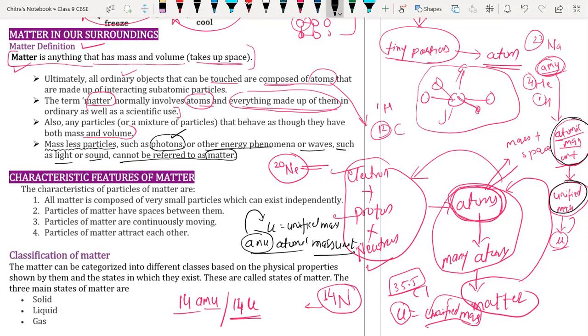By definition, matter is anything which has mass and occupies space. If we do not have mass, then we do not have matter. So massless particles like photons and other forms of energy, like waves, are not matter because they do not have mass.